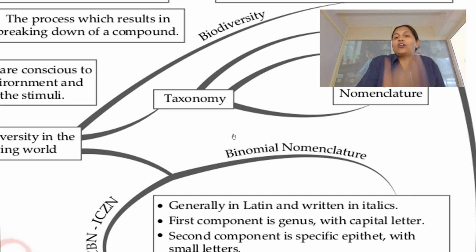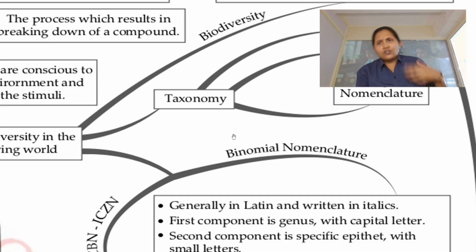Identification is identifying an organism. Classification is classifying them. Binomial nomenclature is naming them. You have an organism, and you should understand that binomial nomenclature is made up of two parts, genus and species, which we will study in the upcoming slides. That is identification, classification, binomial nomenclature. Of course, you have an organism and you identify that organism.